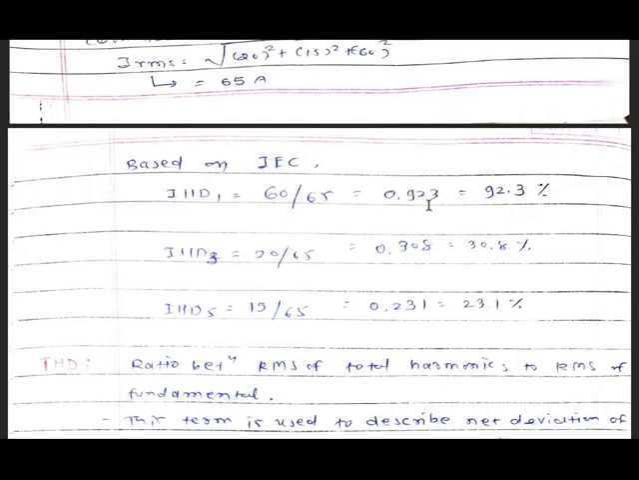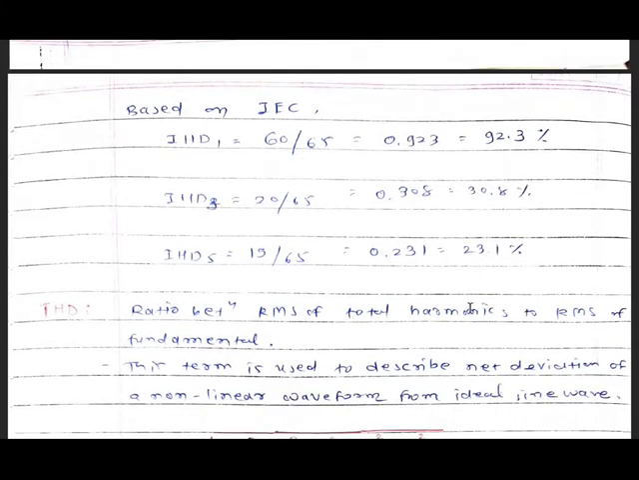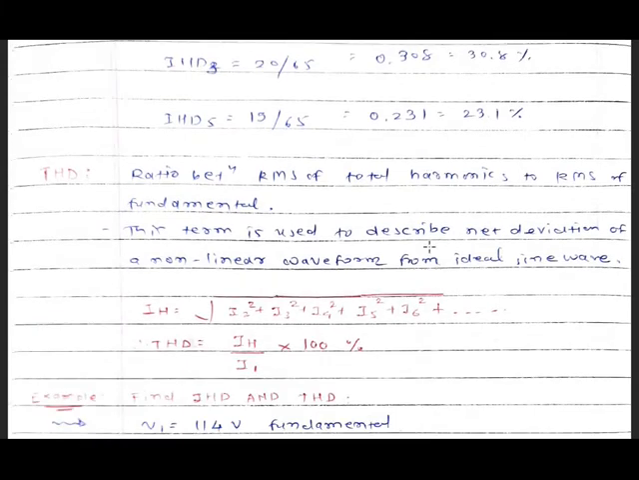0.923, meaning 92.3 percent. For IHD3 it is given by 20 divided by 65 and the answer will be 30.8 percent, and for IHD5 the answer will be 15 divided by 65, and 23.1 percent is the final answer. So this is the IHD based on IEEE and IEC. You have to explain it by both the methods, IEEE and IEC.